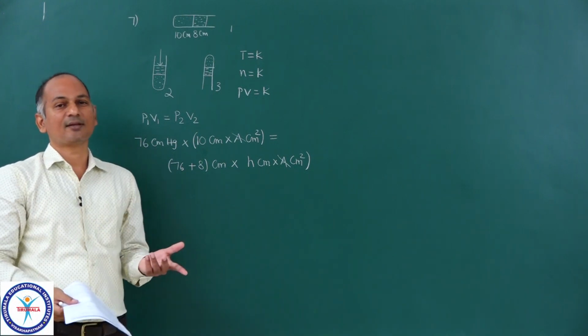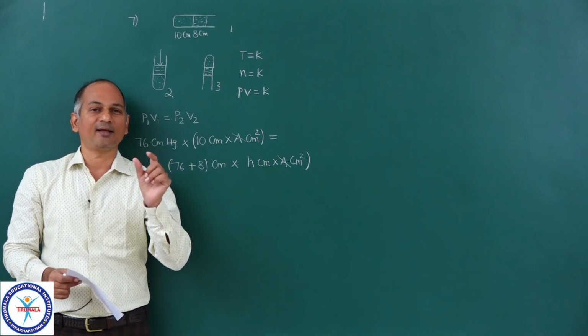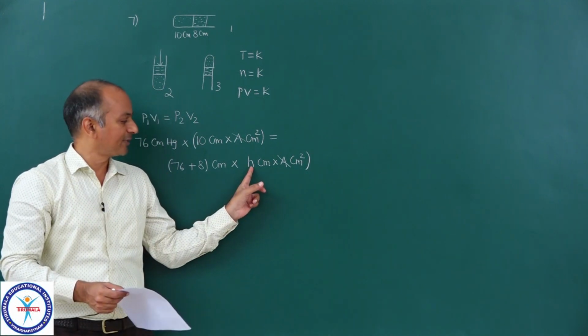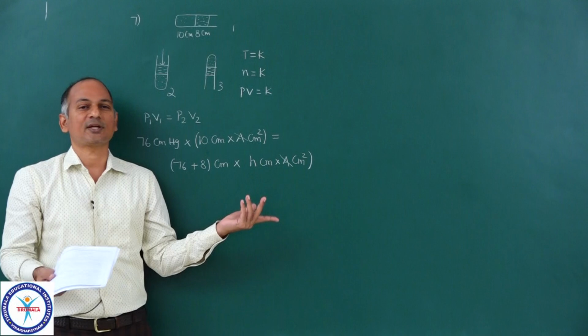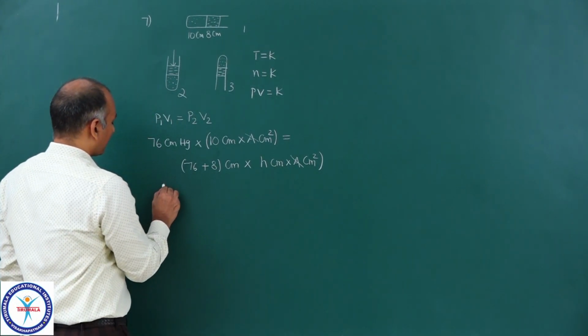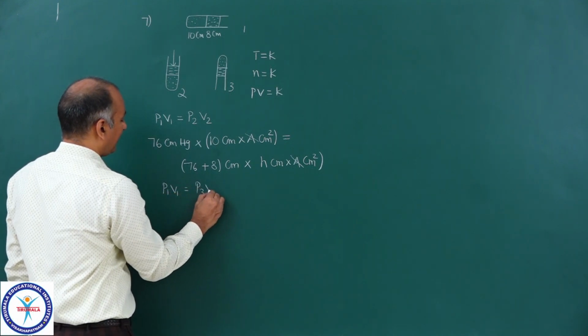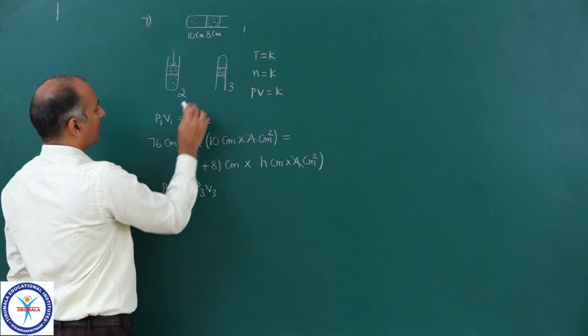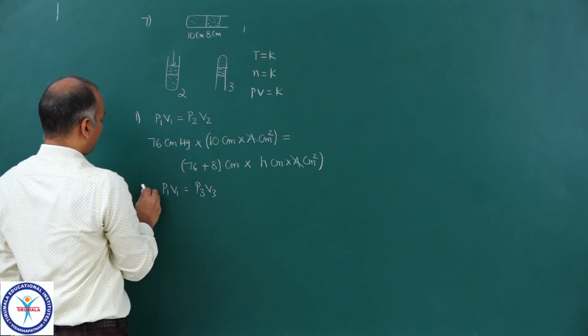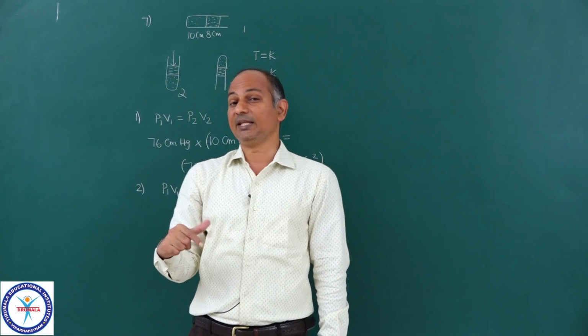So this is what he is asking. When you keep the tube like this, vertical with open end up, what will be the length of the air column? Now this is nothing but the length of the air column. Area of cross section will remain same. Okay. Now another expression, P1 V1 is equal to P3 V3. Now come to the situation third. This is the first one, this is the second one. P1 V1 is equal to P3 V3.